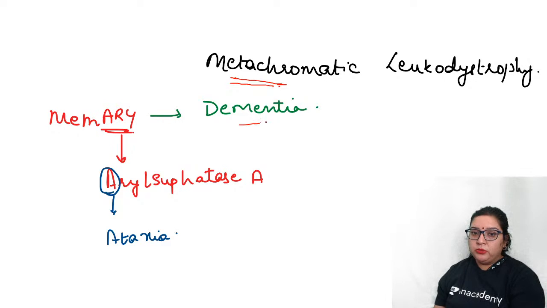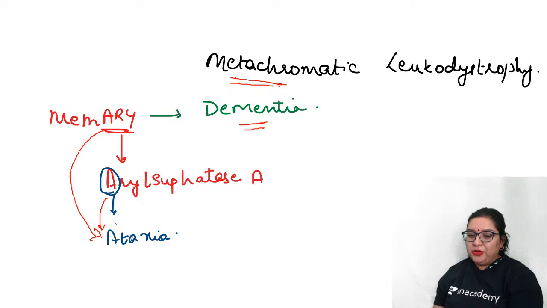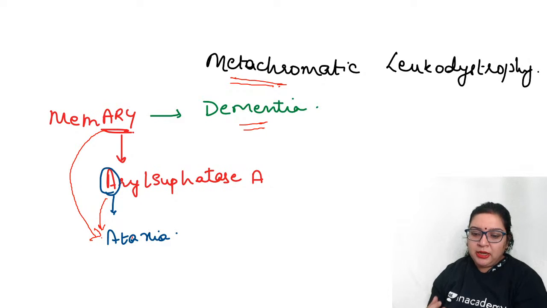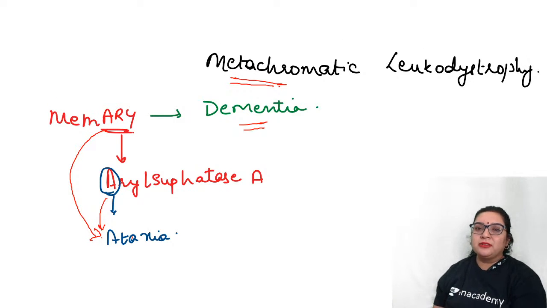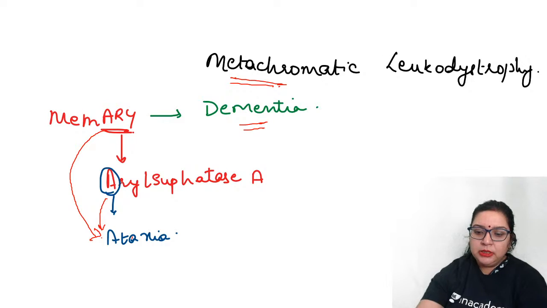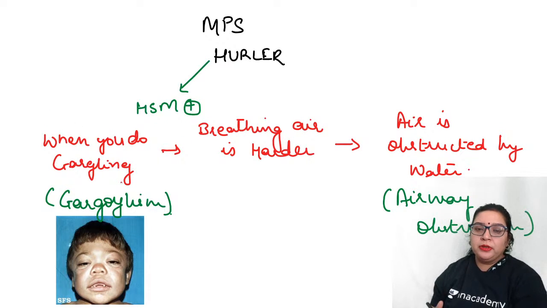So dementia is one feature of metachromatic leukodystrophy, and this RE is reminding me that there is a deficiency of aryl sulfatase A. Again, this A will remind me that there is an ataxia. Right? So, three important things: memory causing dementia, ARI, that is aryl sulfatase A, and A causing ataxia. Very simple. Now, coming to the last, that is the mucopolysaccharidosis.